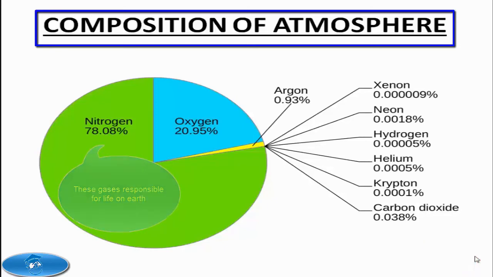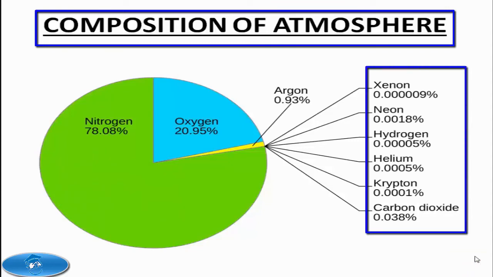The remaining 1% of air is made up of a number of gases, which include carbon dioxide, water vapor, helium, hydrogen, argon, etc. One of the main gases in this remaining 1% is carbon dioxide, which is needed by plants for their survival.